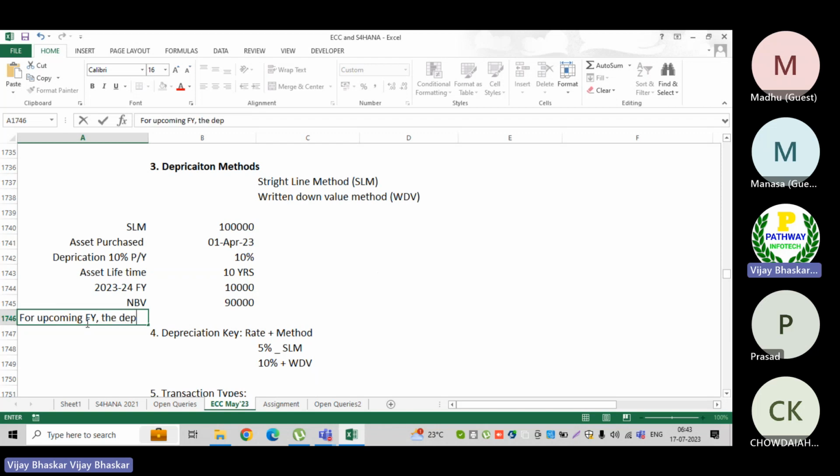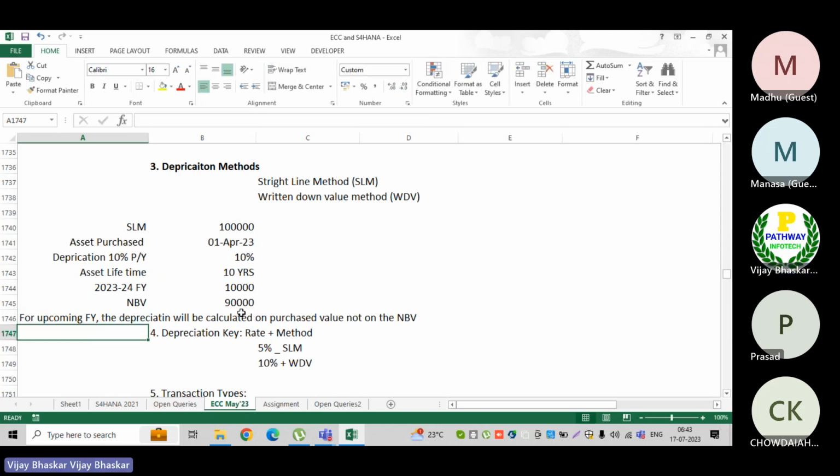the depreciation will be calculated on purchased value, not on the net book value. Remember, if I were to calculate on the net book value, again this into 10%, 9,000 would come into picture. So we are not going to calculate on this value.